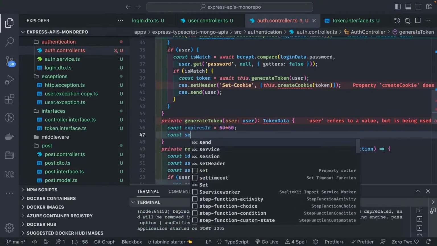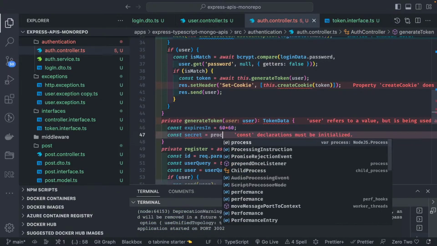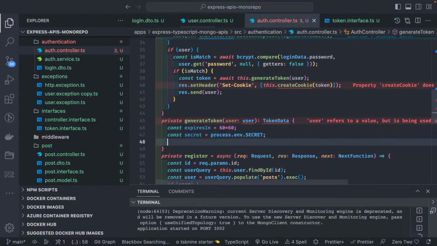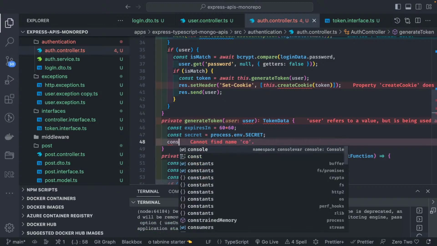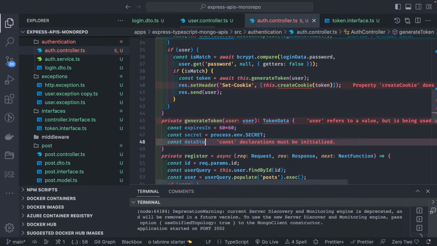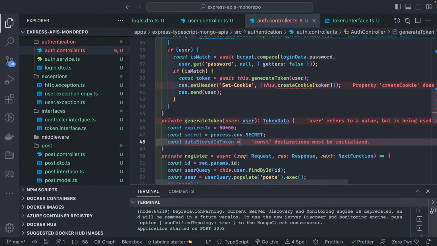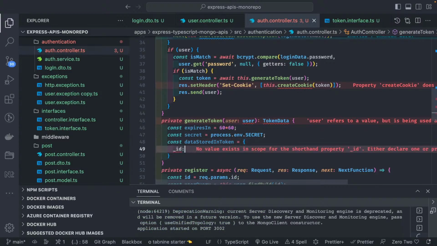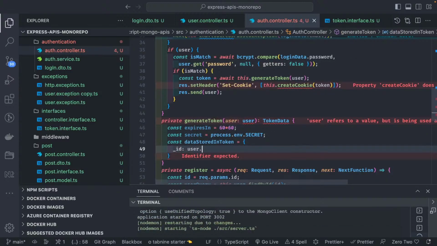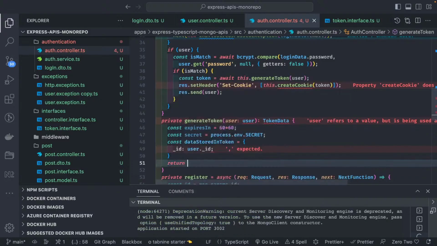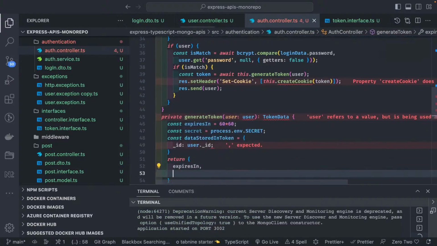And here we can have a const secret equal to process.env.JWT_SECRET, and a const for the data which we are going to store inside the token, data stored in token. That is another interface that is going to have _id, which is user.id, because this is the only thing we are referring to here and there. And then we can just return expireIn and the token.